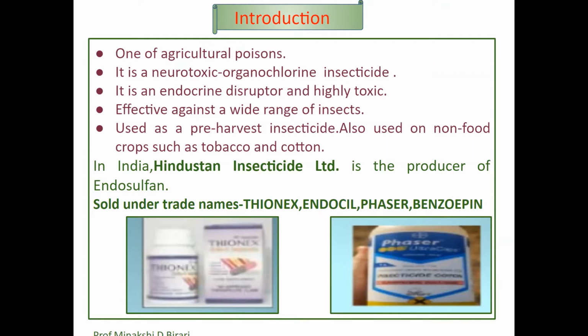Endosulfan is used to kill insects and mites on crops such as tea, coffee, fruits, vegetables, cotton, cereal grains. It was first produced by Fevwerk in 1950. Endosulfan is one of the agricultural poisons. It is a neurotoxic organochlorine insecticide and it is used as a pre-harvest insecticide. So in India, Hindustan Insecticide Limited is the producer.